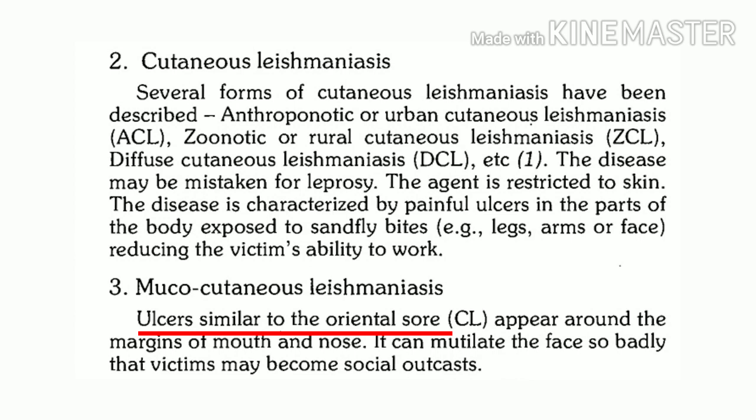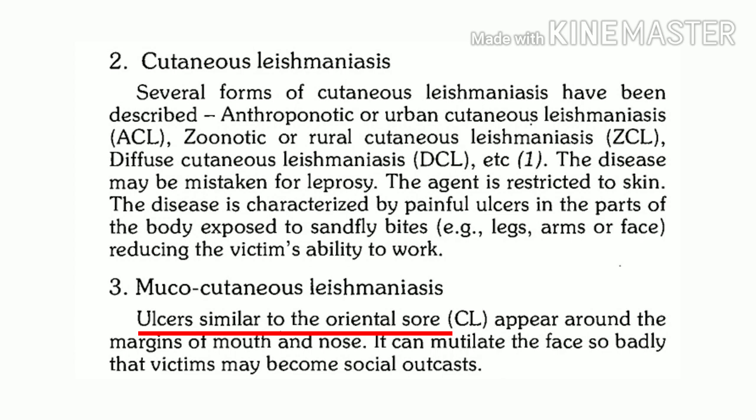So as these cutaneous manifestations can be seen in cutaneous leishmaniasis or in mucocutaneous leishmaniasis, both these conditions are associated with stigma. So it should strike your mind there is one more disease where you can get manifestations related with the skin, and the condition is also associated with social stigma.